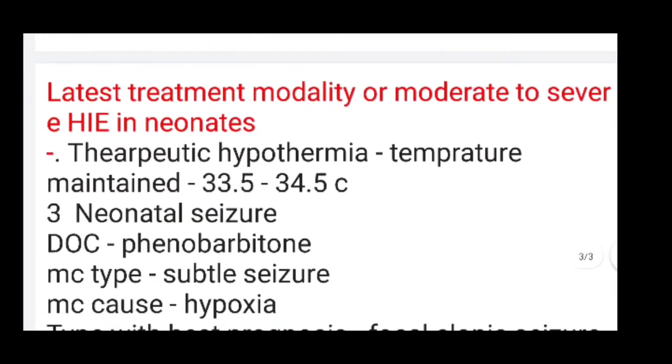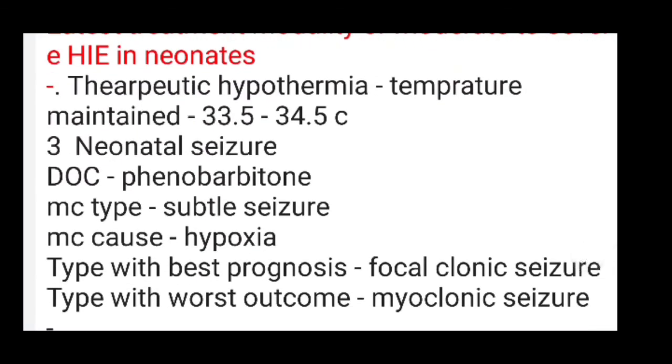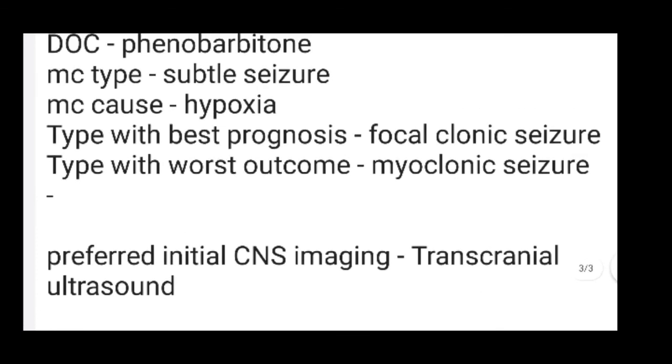Next, the latest treatment modality for moderate to severe HIE in neonates is therapeutic hypothermia, maintaining the temperature at 33.5 to 34.5 degrees Celsius. For neonatal seizure, the drug of choice is phenobarbital. The most common type is subtle seizures, and the most common cause is hypoxia. The type with best prognosis is focal clonic seizures, and the type with worst outcome is myoclonic seizure. The preferred initial CNS imaging is always transcranial ultrasound.